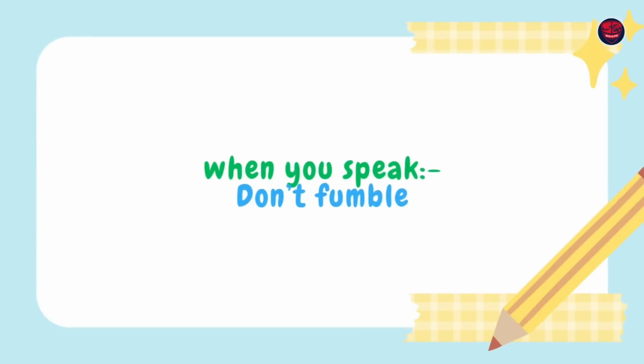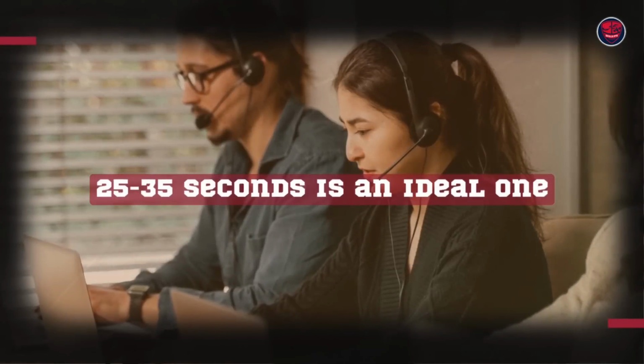Speak at least 25 seconds minimum, maximum 30-35 seconds. 25 to 32 seconds is ideal, and when you speak, don't fumble. That's the only thing that matters, and grammatically it's not going to evaluate you. Even if you have made some grammatical errors while speaking, it's absolutely fine. Don't worry about it. But speak for more than 20 seconds. 25 to 35 seconds is an ideal one.